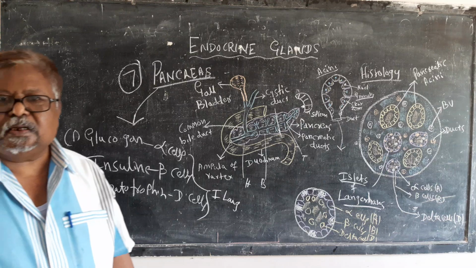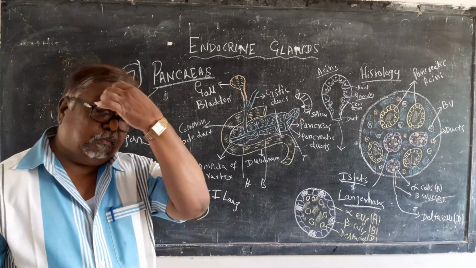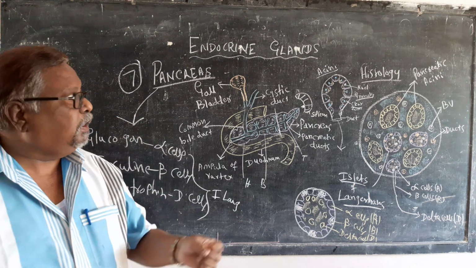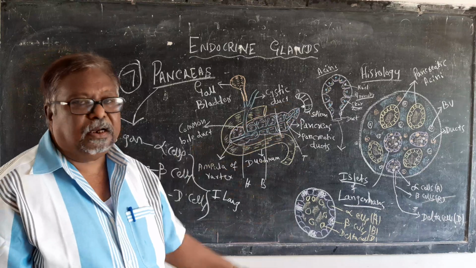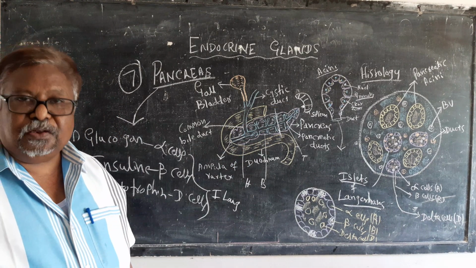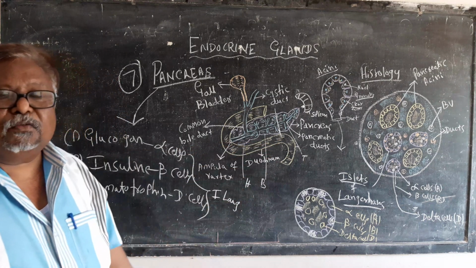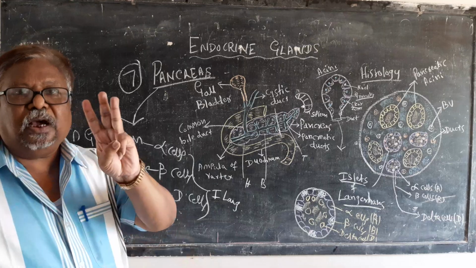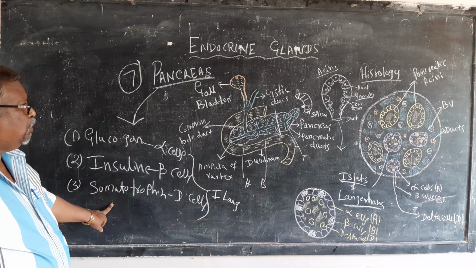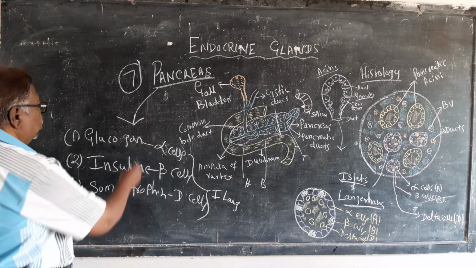The pancreas is both an exocrine and endocrine gland. The exocrine part, that is the pancreatic acini, produces the digestive enzymes and pours them into the duodenum, whereas the islets of Langerhans produce three hormones. They are glucagon, insulin and somatotrophin. So these are the three hormones produced by the pancreas.